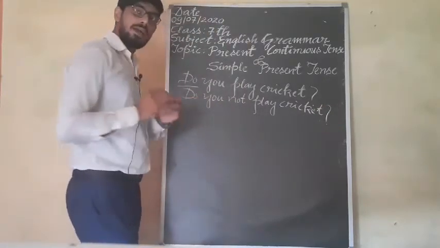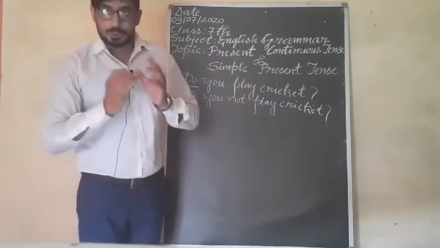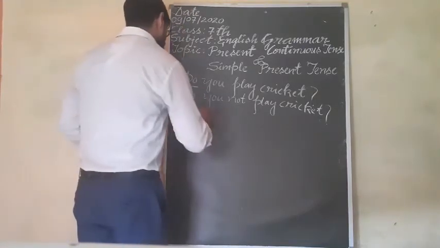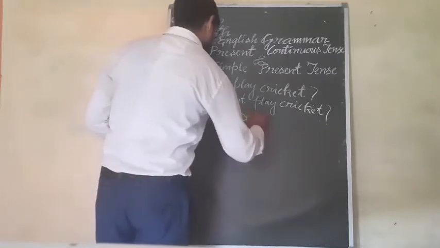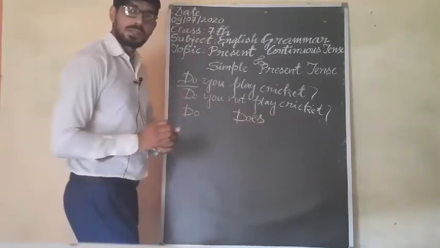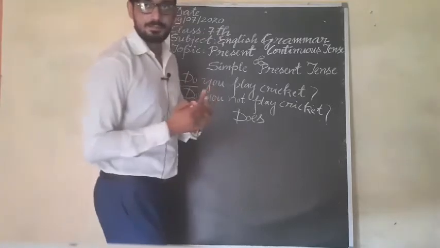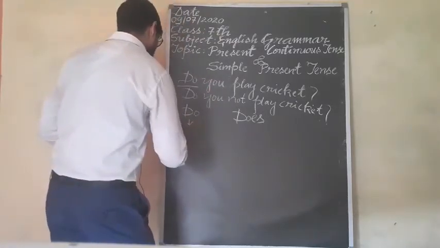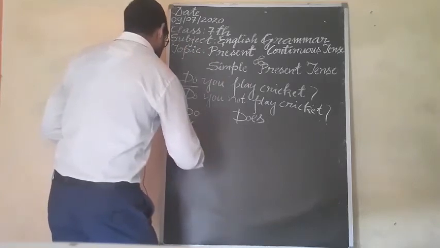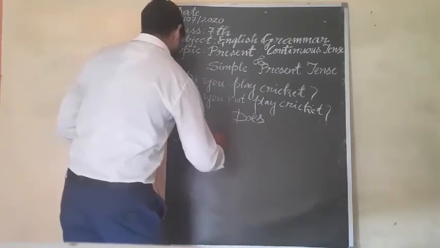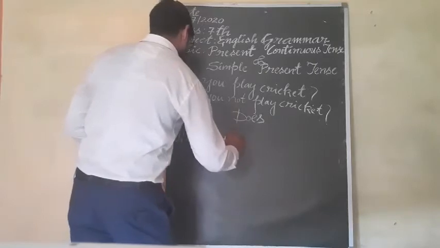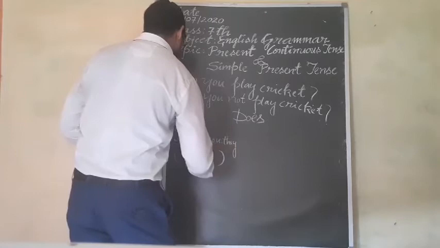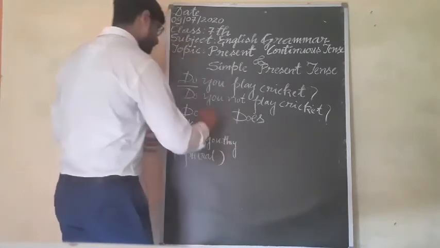We can use do and does, and we have to know how to use them. Let me give you the examples. Do is used with I, we, you, they, and with plural nouns.